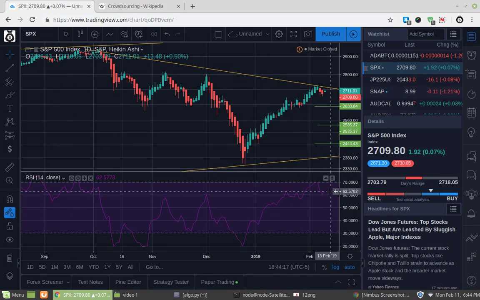The RSI is at 62, where it was over here before. And if you could see the pattern too, you could tell it's gonna go down. It's already hitting this resistance level right here. There's too many numbers, I don't feel like saying them all out, but I'll put the levels in the description box below.